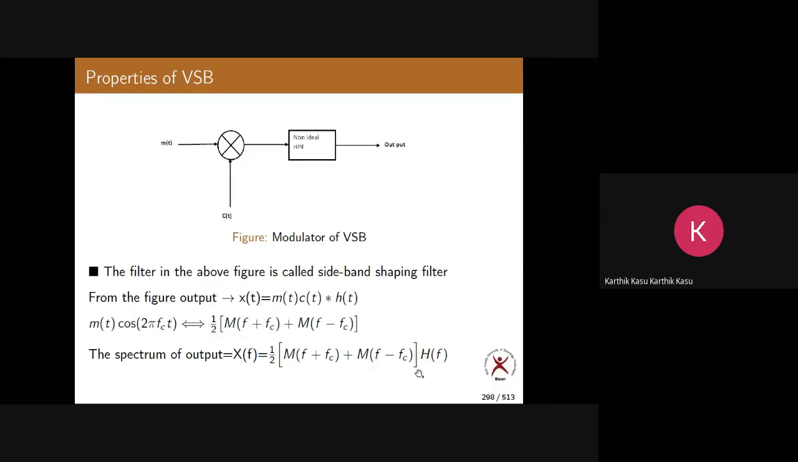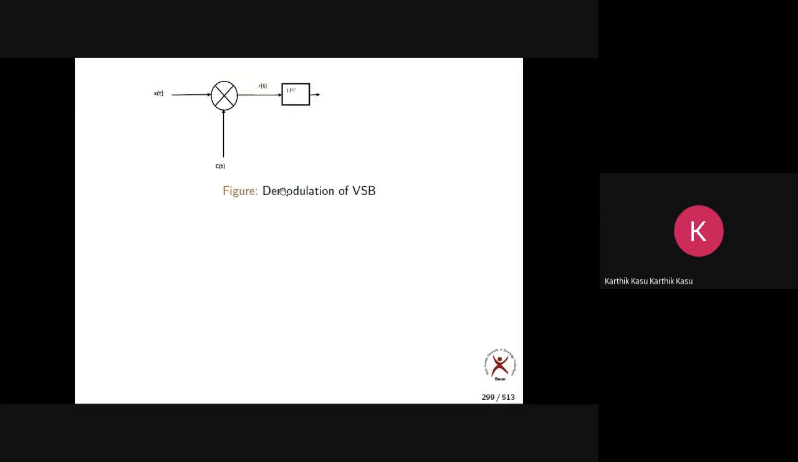I am not drawing it, just showing it mathematically. So far so good? Yes or no? So this is the generation. Now what is demodulation? Again, demodulation of VSB also. What kind of demodulation is this? Can anyone tell me? It is called coherent demodulation.